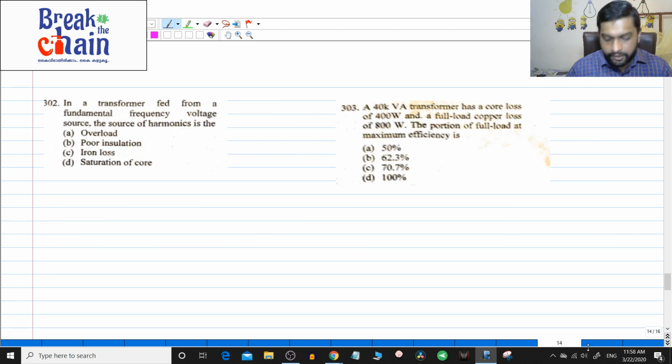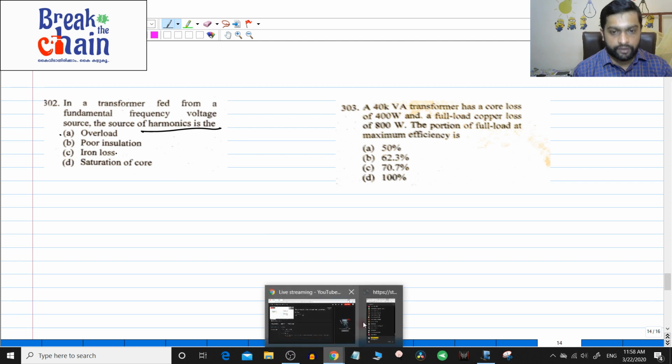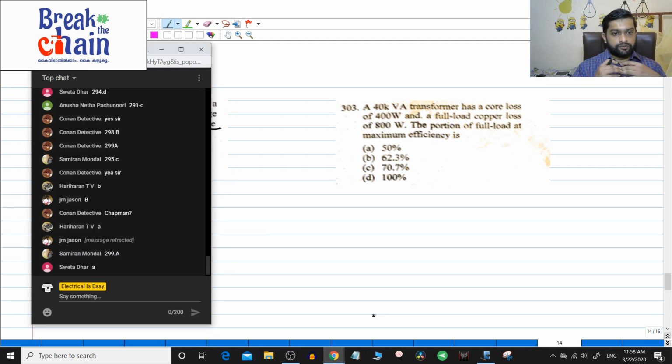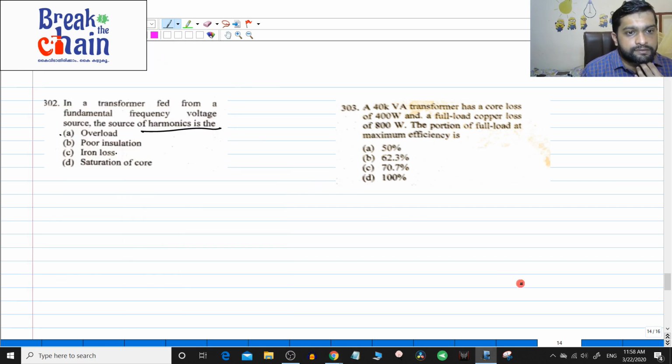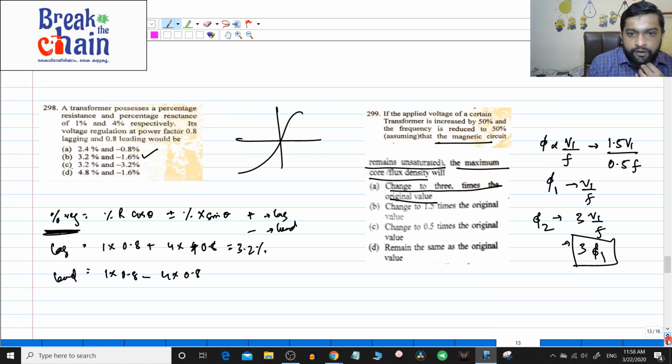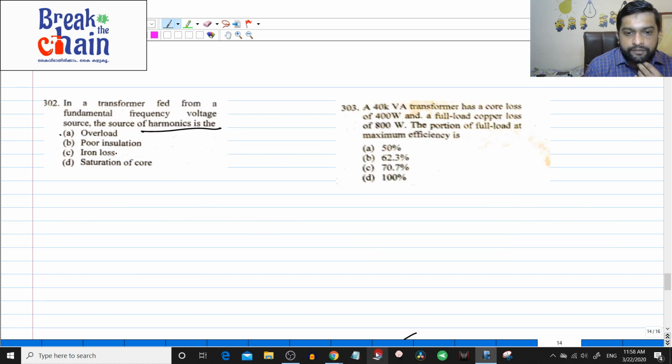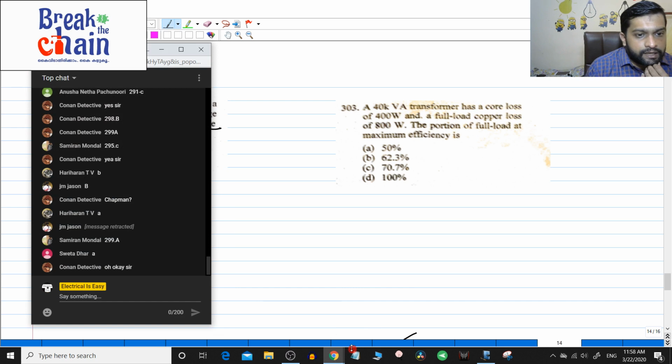302. In a transformer fed from a fundamental frequency voltage source, the source of harmonics is it the overload, is it the poor insulation, is it the iron loss, or is it the saturation of the core? Let us see if somebody is going to give an answer. Shweta, for which question have you answered this? You have answered it for 299, right? Let us see.